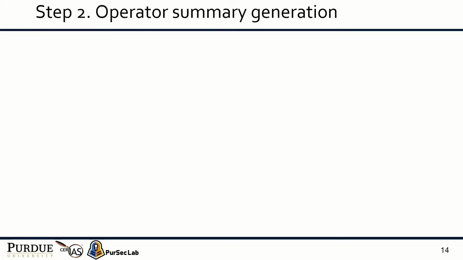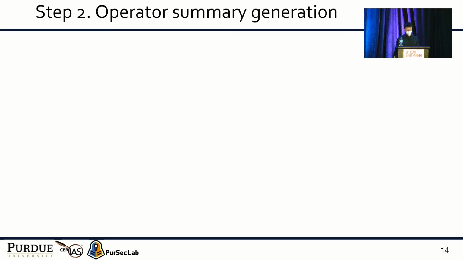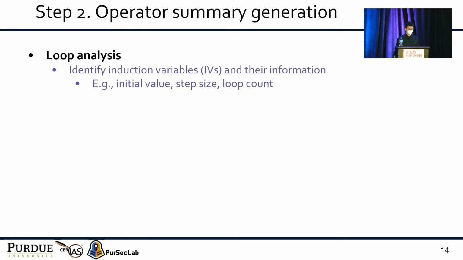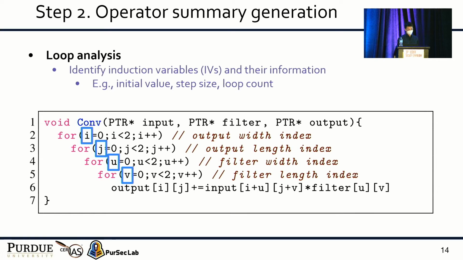In the next step, we generate an operator summary for each located binary function, which captures its mathematical semantics. To do so, we first conduct a loop analysis to identify the induction variables and their information. Induction variables are also called loop indices. For example, they are the variables i, j, u, v shown in the figure. We also identify their information, such as initial value, step size, and loop count.